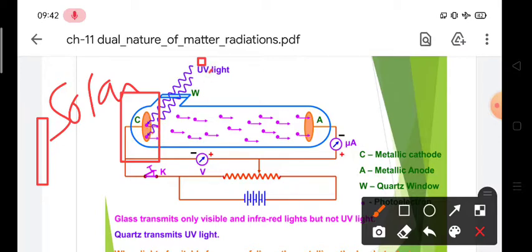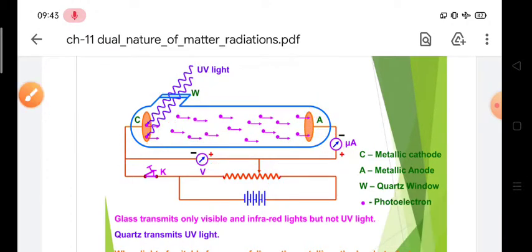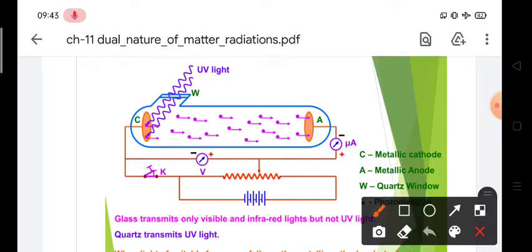When sunlight falls on that metal, some electrons, these small dots represent electrons, will be emitted from the cathode. But if we want these electrons to move in the whole tube, or in the whole circuit, we need to provide some energy to these electrons. To provide that energy, we connect our anode to the positive terminal of the battery, and this positive plate attracts these negative particles. You can understand it another way also: here we have negative charge and here we have positive charge.